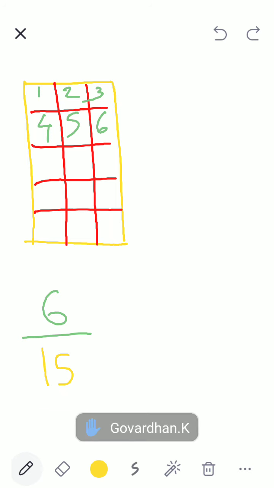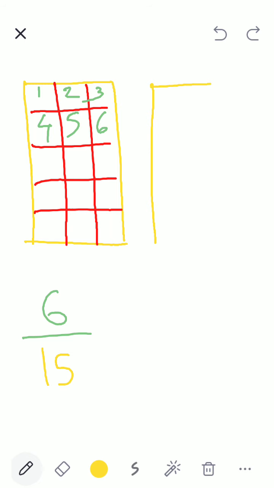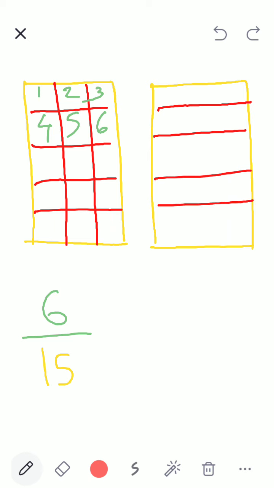Now suppose the same chocolate. This time I have divided it into 5 equal parts. Okay, 5 equal parts. So what is my denominator here?